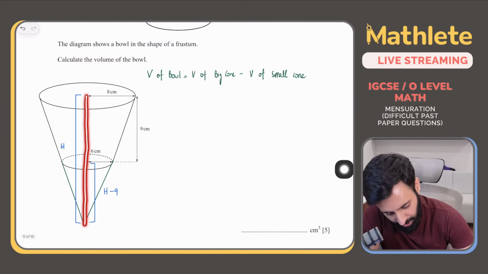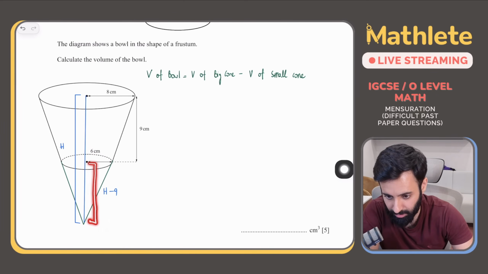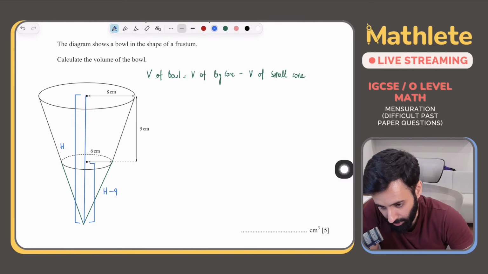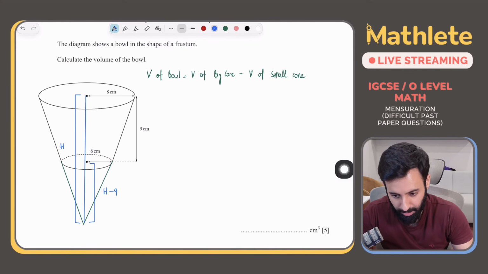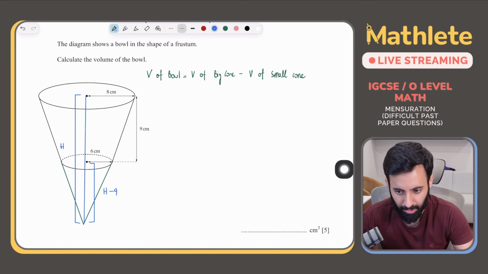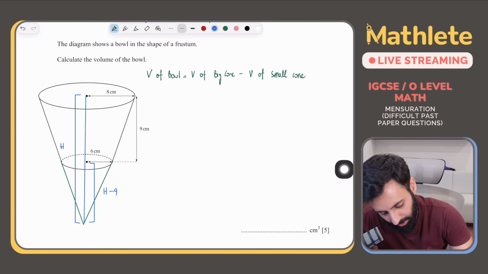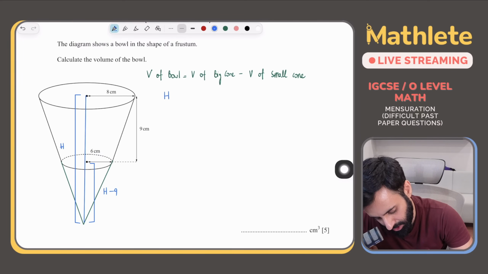If the height of the big cone is H, the height of the small cone will be H minus 9. ठीक है? Now, what are we doing? Why are we doing this? We're doing this so that we can basically get all the ingredients. ठीक है? हमारे पास किसी भी height नहीं है. So that means before I can calculate the volume, there is one key ingredient which is missing. We first need to get our hands on that, and then we will start putting all the ingredients together. Okay? Now, the height of the larger cone is H. The height of the smaller cone is H minus 9.